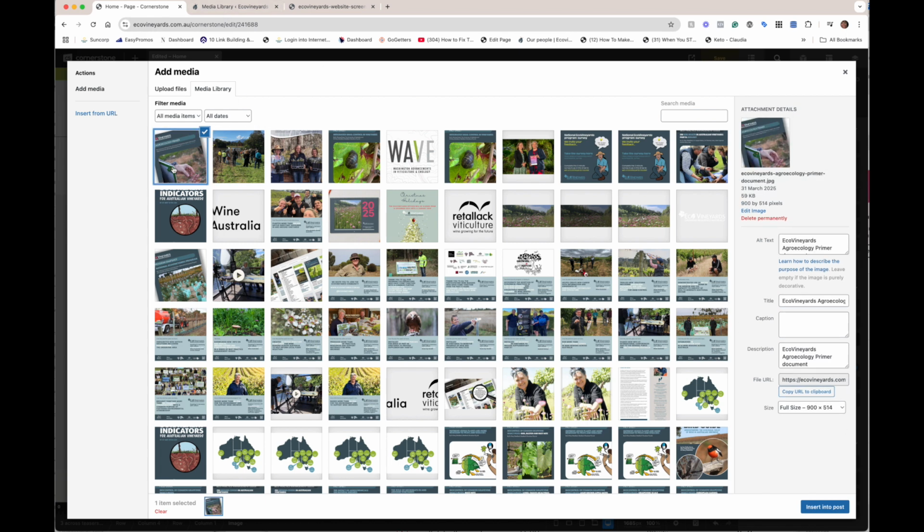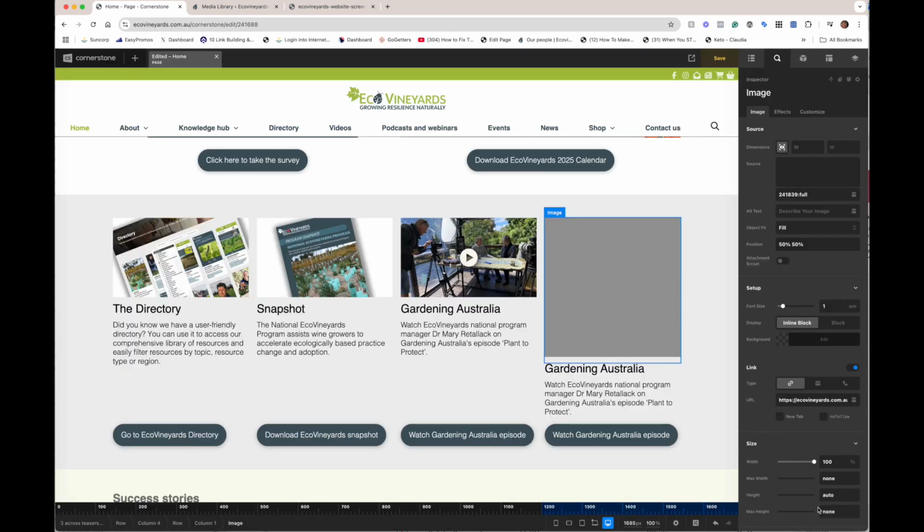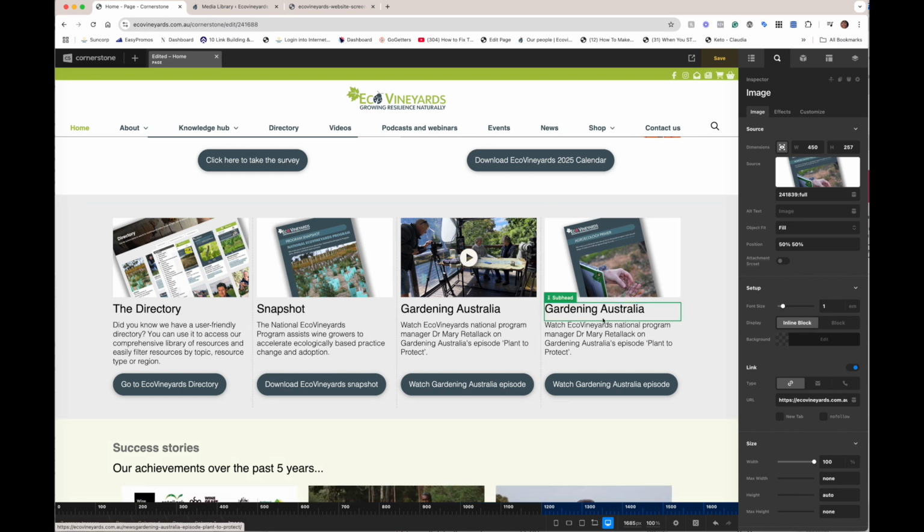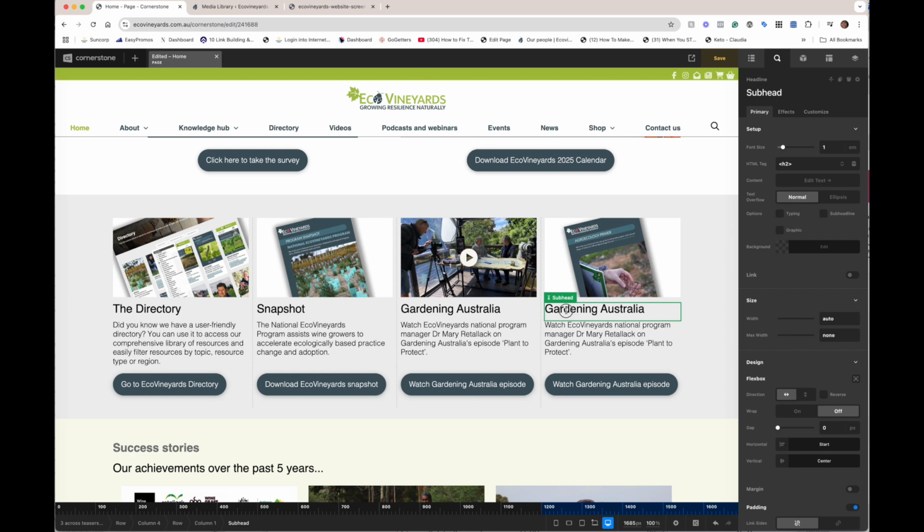Okay, and then put it in the title, the alt, and the description. Because depending on how that image is used at different points, you may find that sometimes the alt's always important to do because that's what the screen readers are seeing behind the scenes. Sometimes the title or the description will be used in different ways. So I just find it faster to just put that all in at the same time. Okay, so then choose the image and then you're going to say insert into post. Pops it there, and because it's been designed to be exactly the same size, it should just sit nicely in there. And then all we need to do is change the heading.